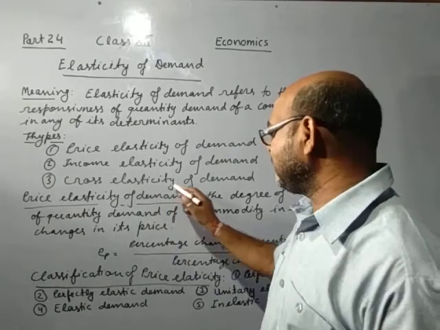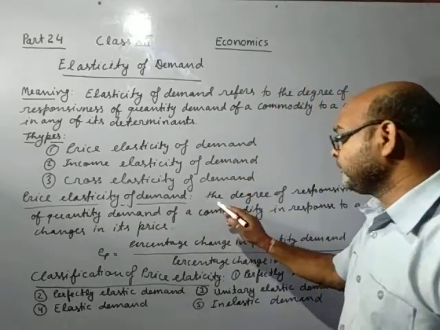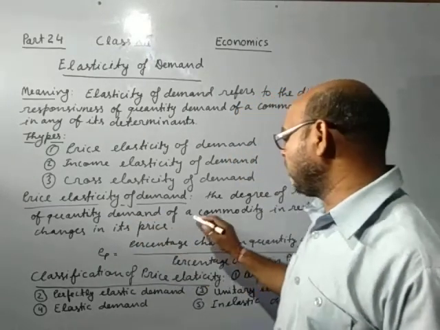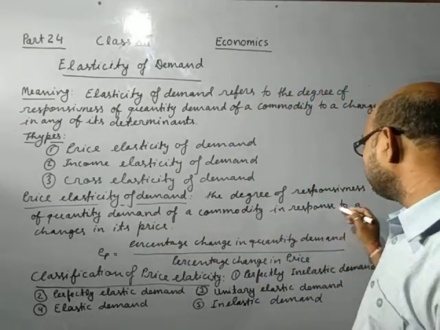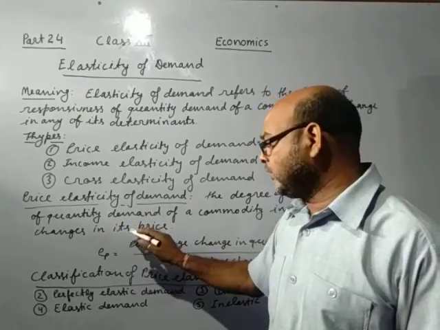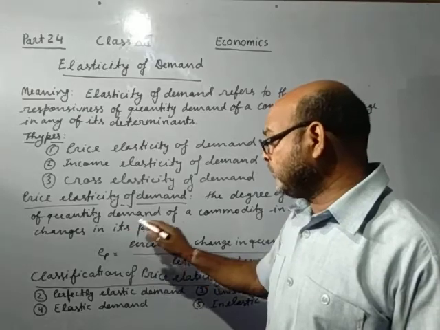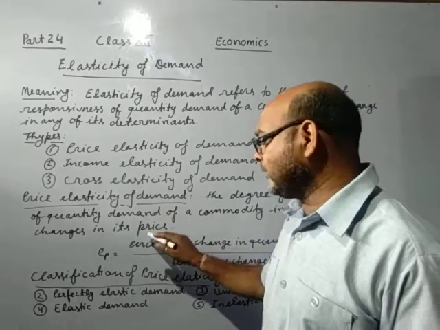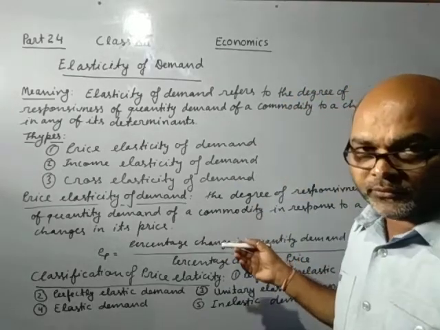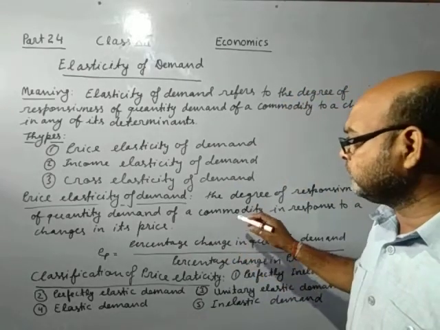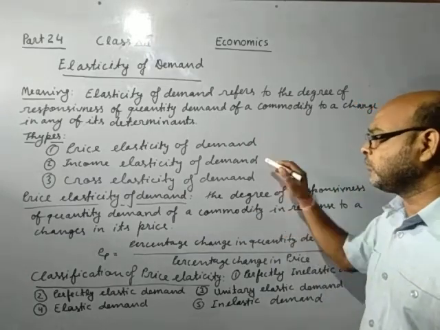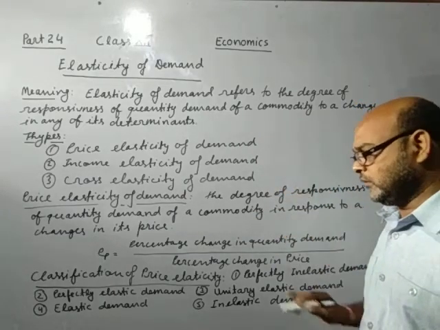And cross elasticity of demand, this definition: the degree of responsiveness of quantity demand of a commodity in response to a change in its substitute goods price or either complementary goods price. So from this one definition you can convert this definition, and from this you make these two definitions.